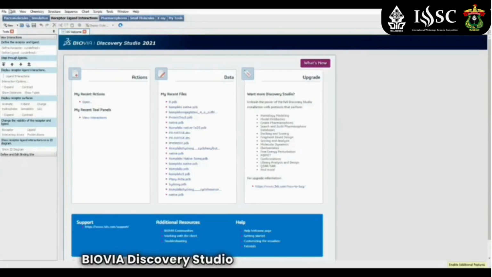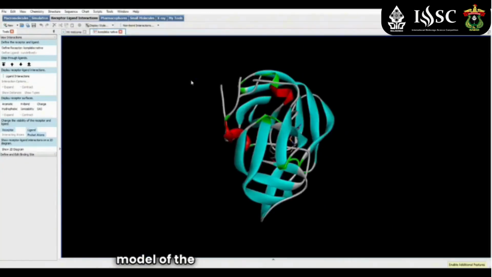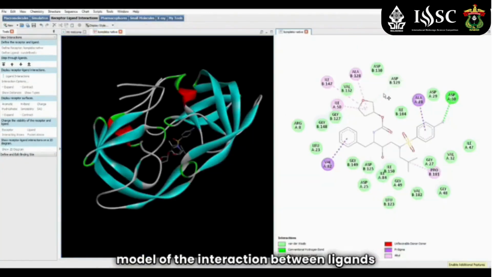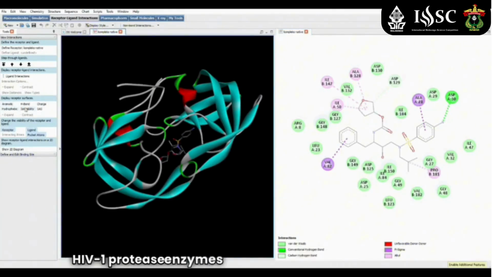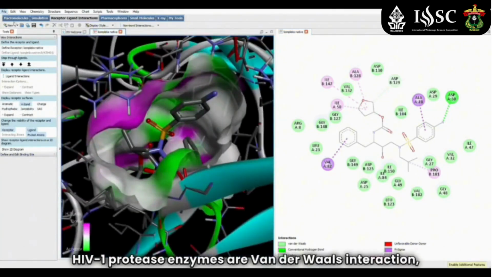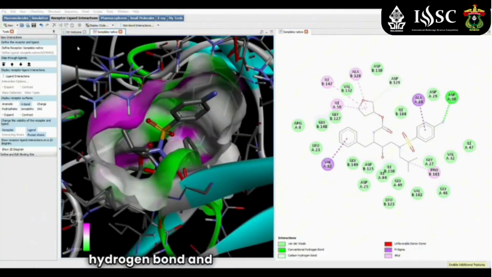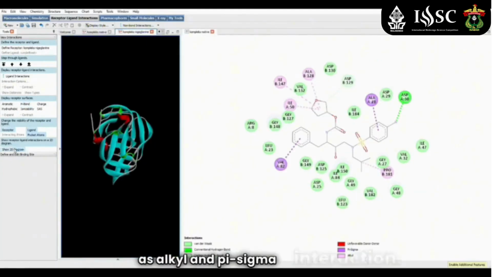BIOVIA Discovery Studio 2021 was used to visualize a model of the interaction between ligands and protein after docking. Interactions that occur in the standard ligand with HIV-1 protease enzyme are van der Waals interaction, hydrogen bond, and hydrophobic interactions such as alkyl and pi-sigma interaction.